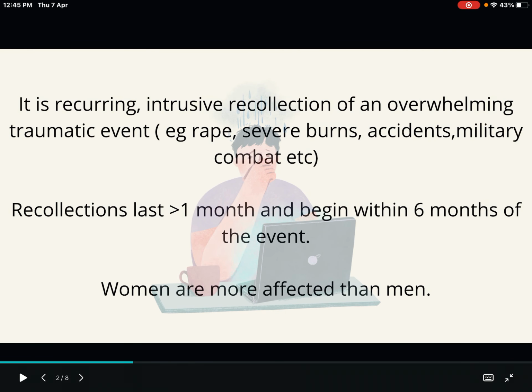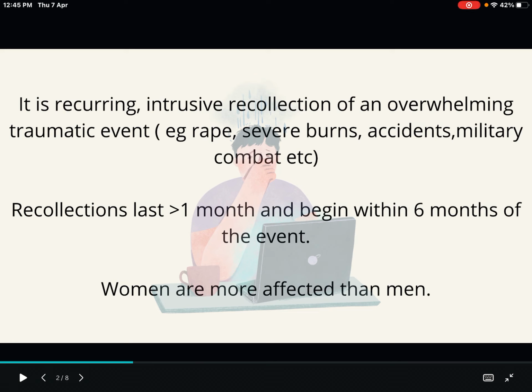It is recurring intrusive recollection of an overwhelming traumatic event. What all can be the traumatic events? For example, rape, severe burns, accidents, military combat, etc. So these are examples of some traumatic events. There are more and more depending upon the person.